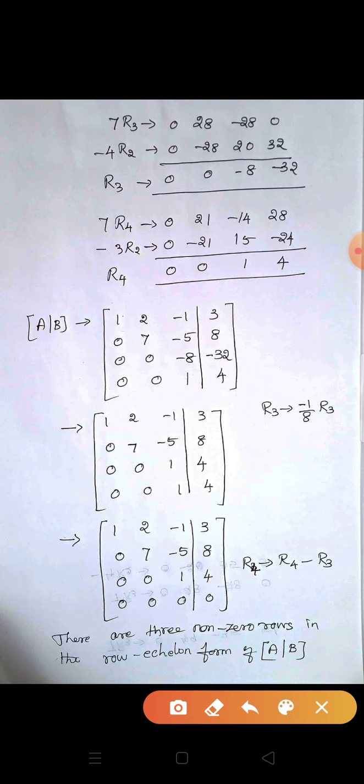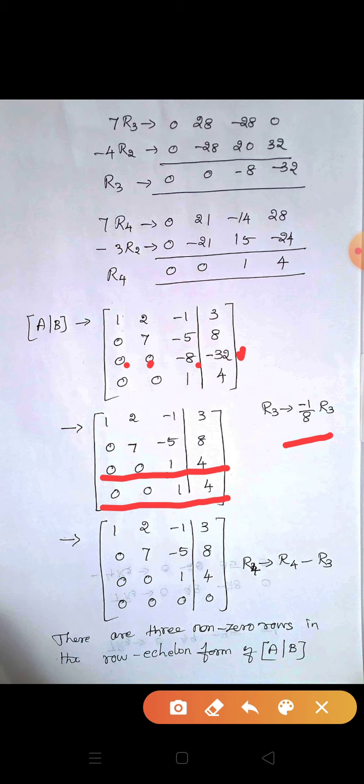Next R3. Listen, R3: 0 0 minus 8 minus 32. What do you think? We are going to divide R3 by minus 8. Now we get the answer 0 0 1 4. Comparing with R4, both rows are the same.